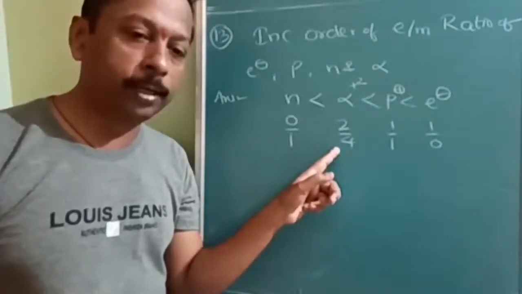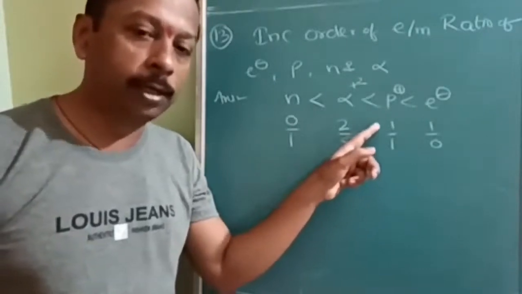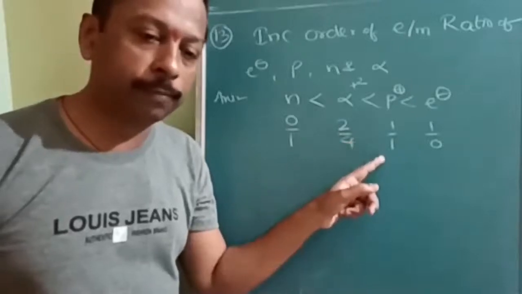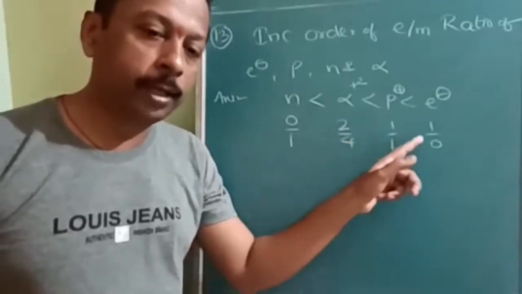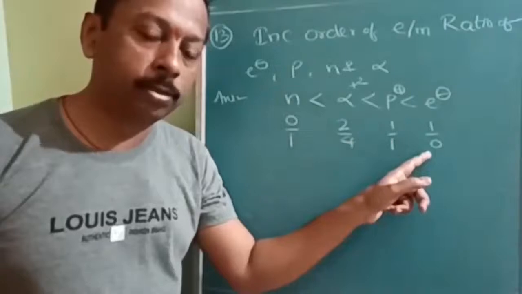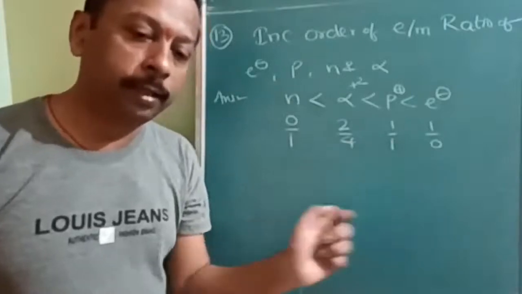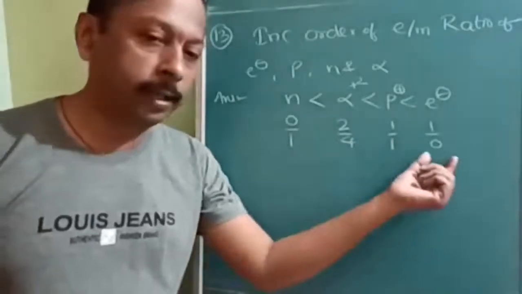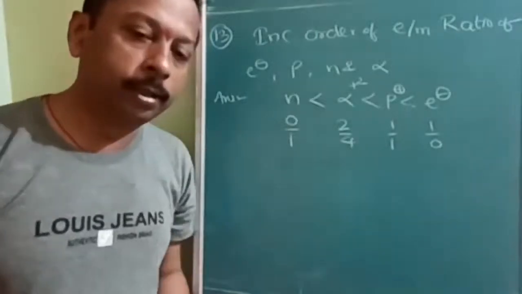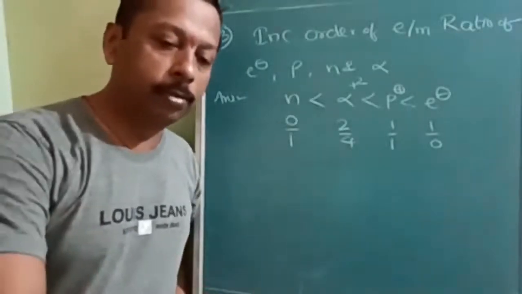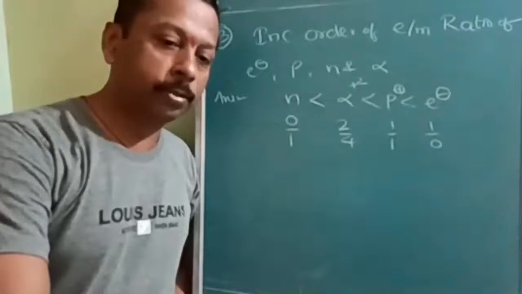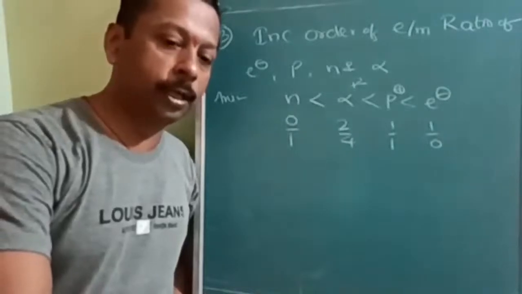This will be 1 by 2. Proton has 1 unit of charge, 1 unit of mass. So 1. Electron mass is negligibly 0, so infinite. We can say infinite. But actually it is not exactly 0 but nearly 0. So it will be near to infinity. Okay. So highest E by M ratio is found in the electron due to its lower mass.